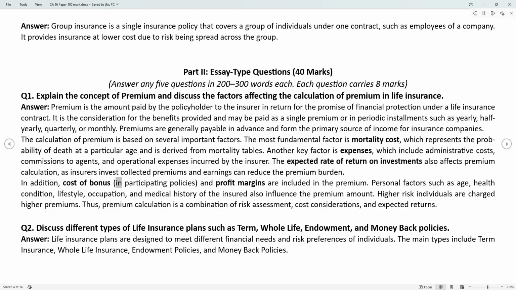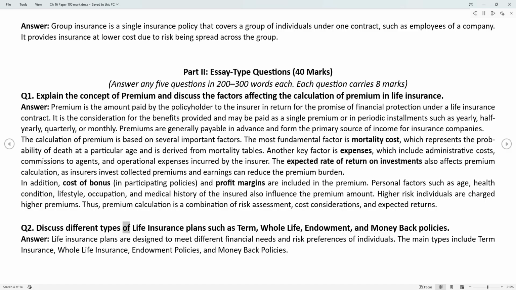In addition, cost of bonus in participating policies and profit margins are included in the premium. Personal factors such as age, health condition, lifestyle, occupation, and medical history of the insured also influence the premium amount. Higher risk individuals are charged higher premiums. Thus, premium calculation is a combination of risk assessment, cost considerations, and expected returns.